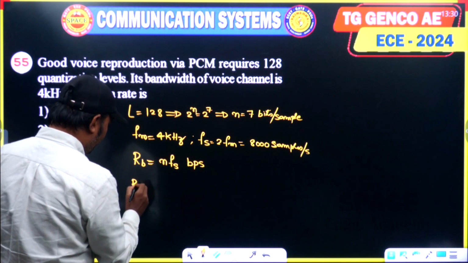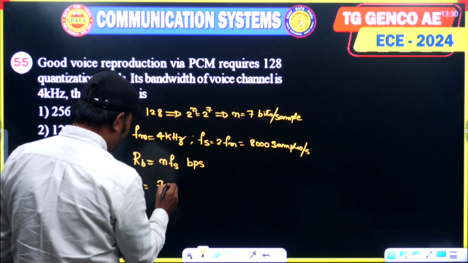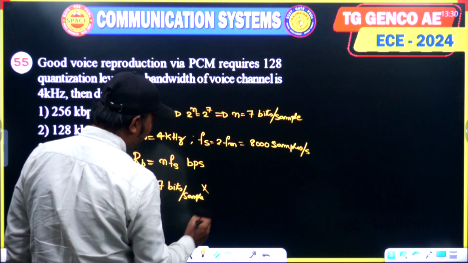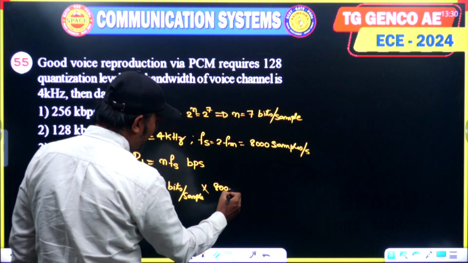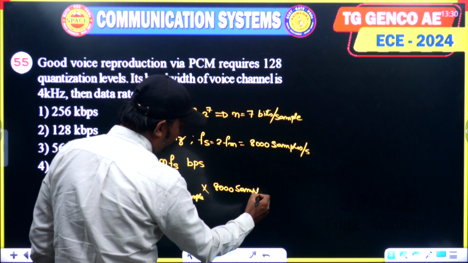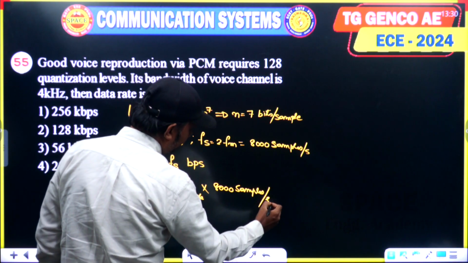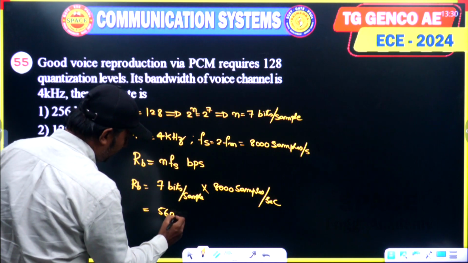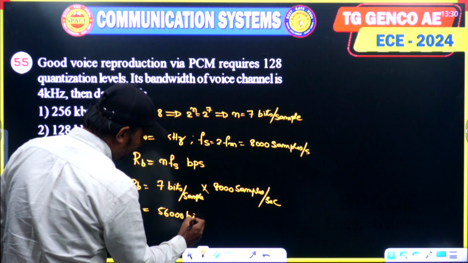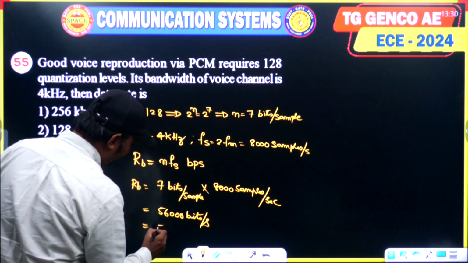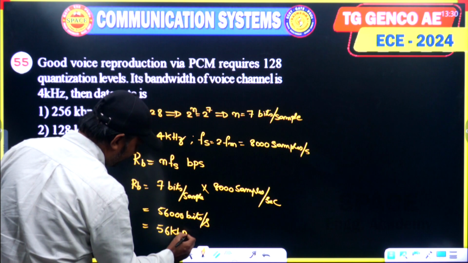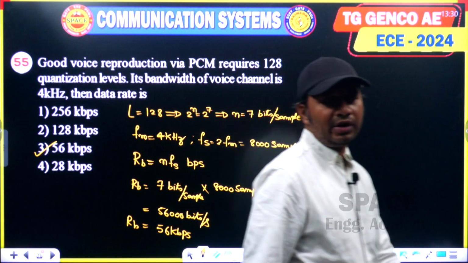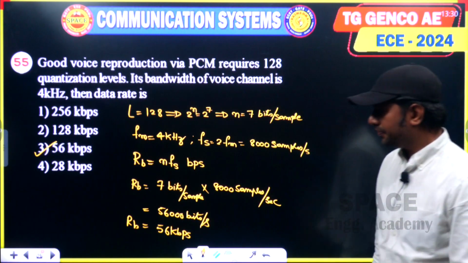So RB is equal to 7 bits per sample multiplied with 8000 samples per second. So here sample gets cancelled. This is 56,000 bits per second. This is 56 kbps, and option 3 becomes the answer. What is the answer? Option 3.